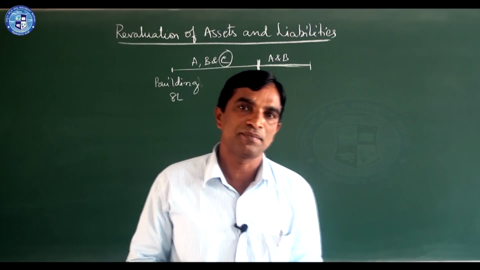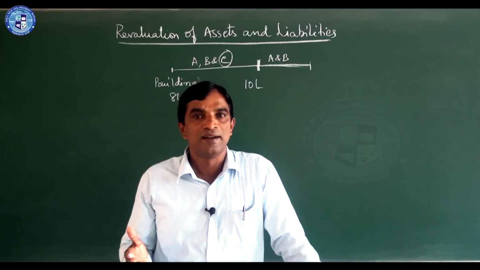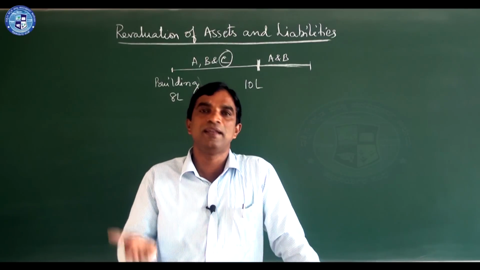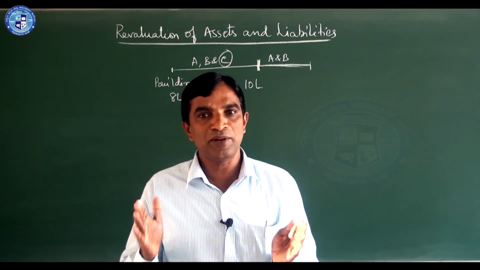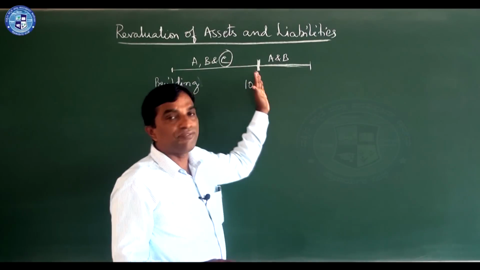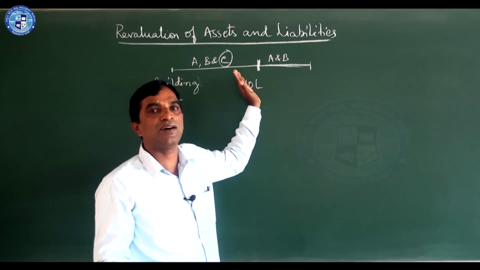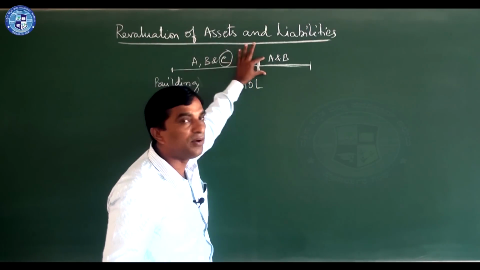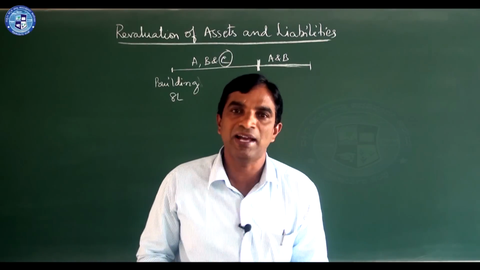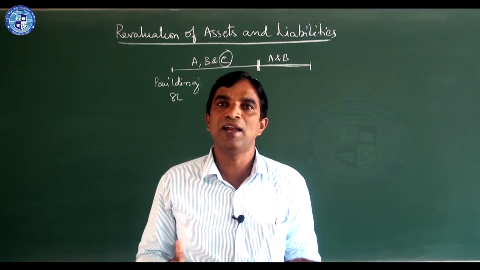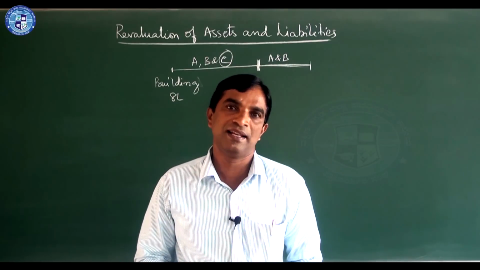Then what about that difference? That is appreciation. As per assets there will be an increase, that is appreciation, or a decrease, that is depreciation. We have to calculate that, and any profit, or sometimes a loss, should be distributed to the old partners in the old ratio. For that reason we are preparing a revaluation account. I will show the revaluation account again, so it will be a revision of the last lesson.